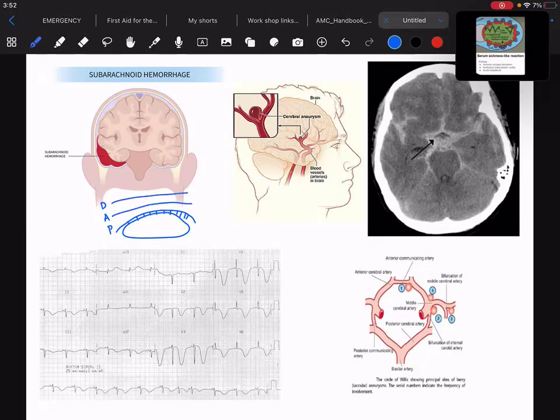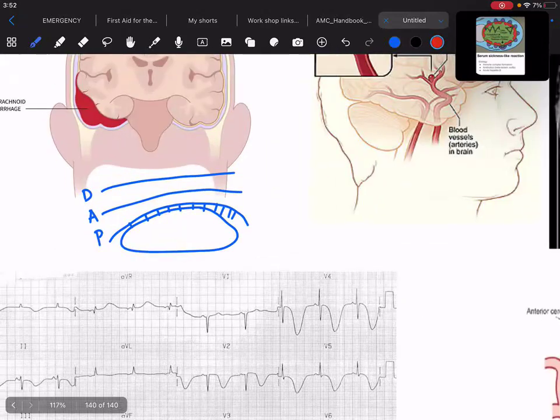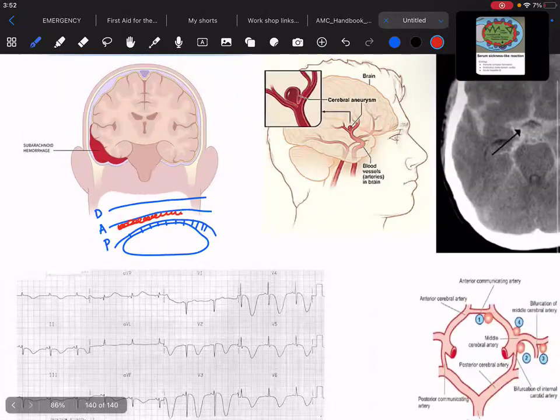Okay. Now what is subarachnoid hemorrhage? Subarachnoid hemorrhage means that there is hemorrhage which is just below the arachnoid mater. The accumulation of blood just below this arachnoid mater is what we call subarachnoid hemorrhage, and the most common reason for this is berry aneurysm.